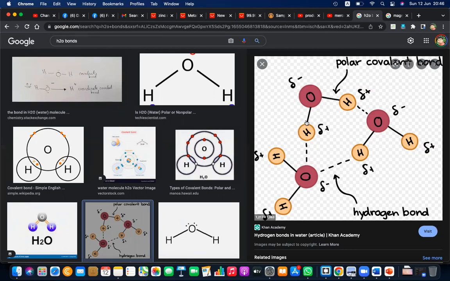We can further divide. We can take oxygen out. We can take hydrogen separately. But that is not H2O anymore. Understood? When you divide a solid or when you divide some matter into smallest particle, you can further divide. But if you further divide, the properties of the particular matter will not be there.